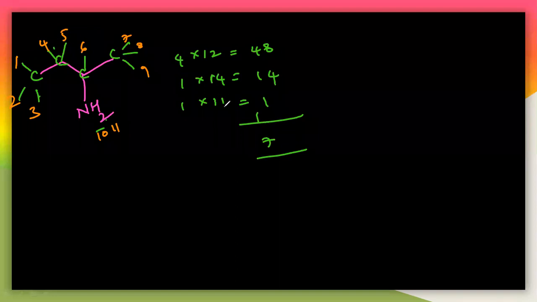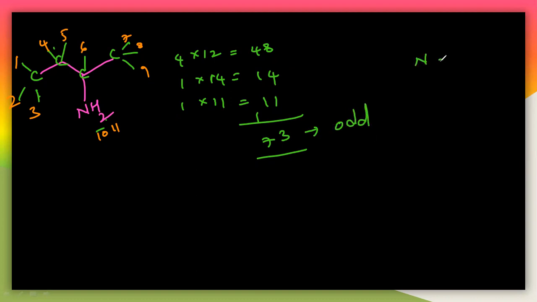So that means 11, and this is 11, and you will get 8 plus 4 is 12, 12 plus 1 is 13 here. So definitely you will get 173. So this is odd. Why is it odd? Because the number of nitrogens is odd here. So with an odd number of nitrogens you get an odd mass; with an even number of nitrogens you get an even mass.